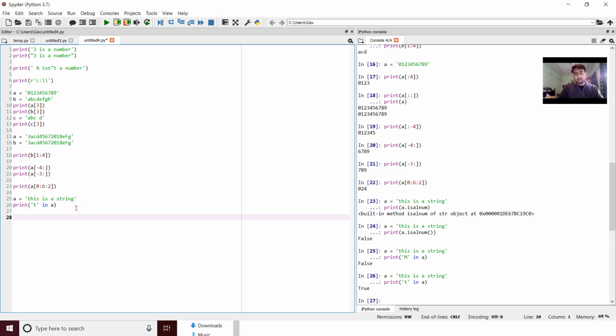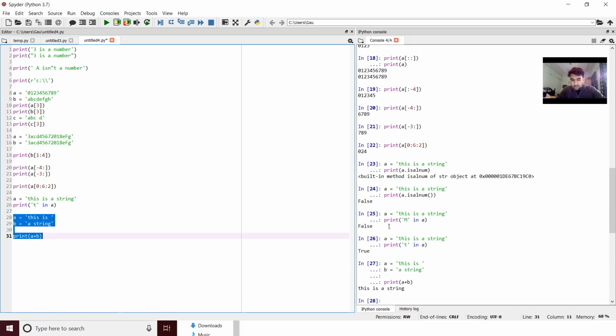Now let's understand some more concepts, because string is a very wide concept, and I'll try to include as much as I can. So let's try to use the concatenate method. How can we concatenate strings? Suppose I have a string A, it means just merging the strings. If I have string A here, which means this is, and if I have string B, which means string, right? What I can do is concatenate the strings, print A plus B, so the output would be the merged output. This is a string together, right? This is all about how you can do that.